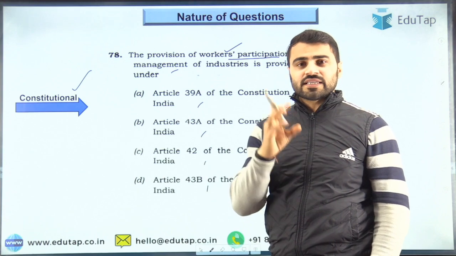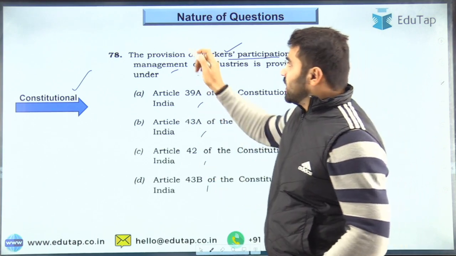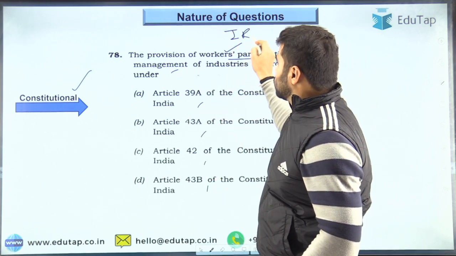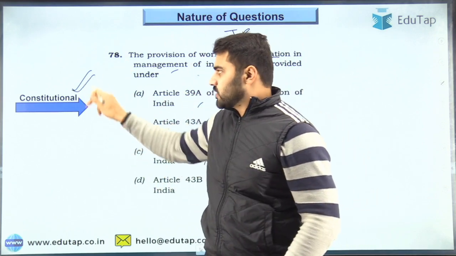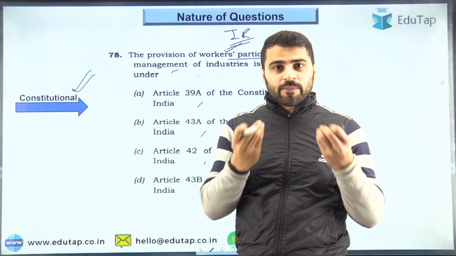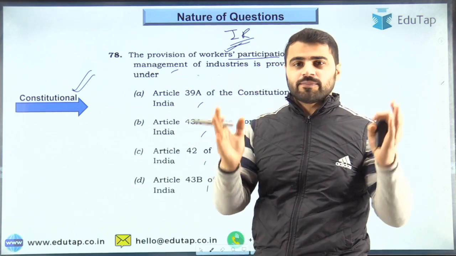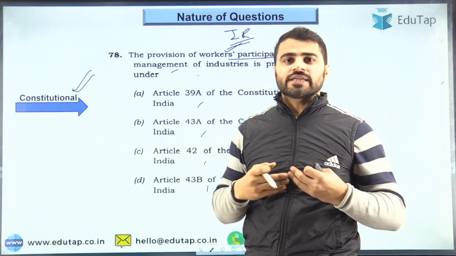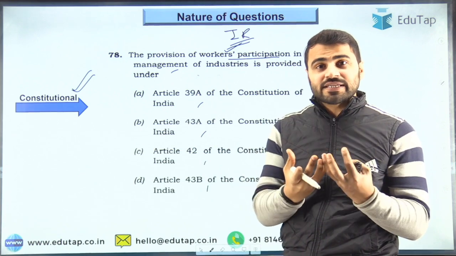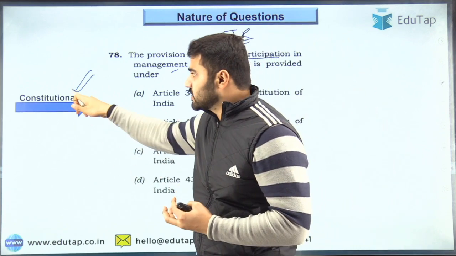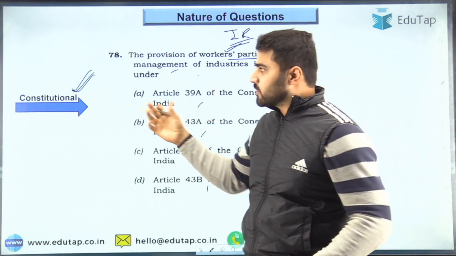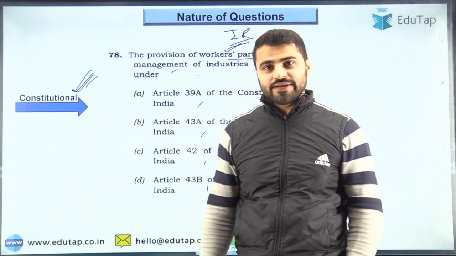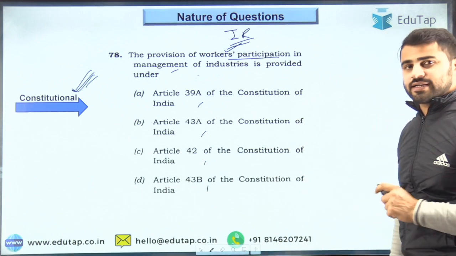So basically these are 3 major categories under IR from where questions are framed. That is conceptual, theoretical or static, and third is constitutional, right? So while reading this component, you have to keep in mind these themes, and you have to understand the basics and the concepts under these themes, right? Only then can you attempt the questions asked in the examination, right? So this is about industrial relations.